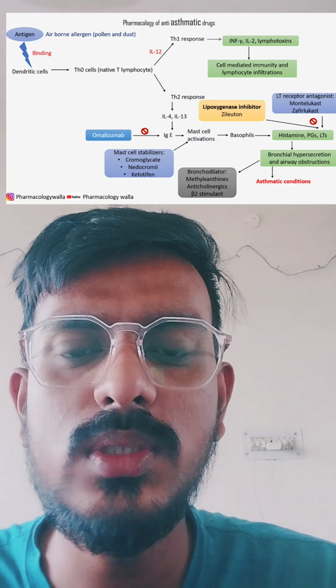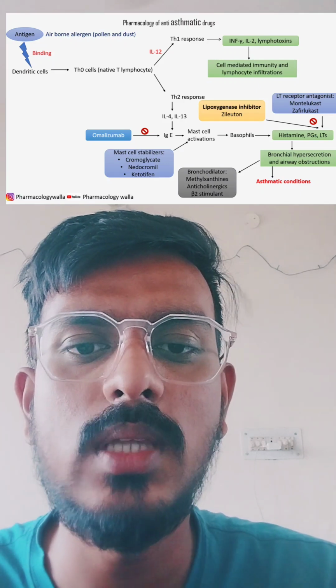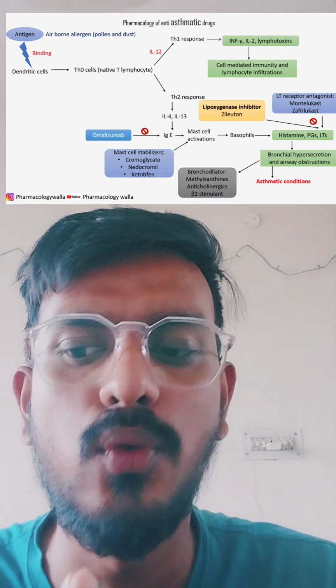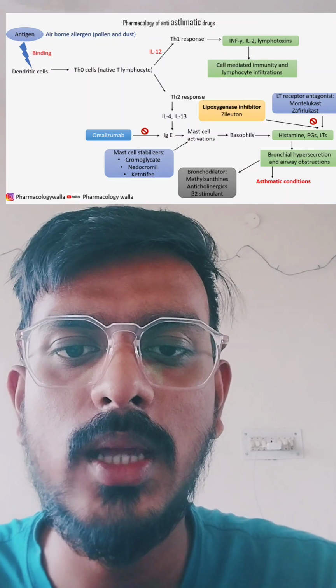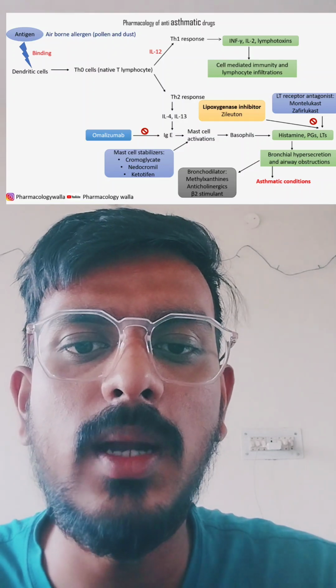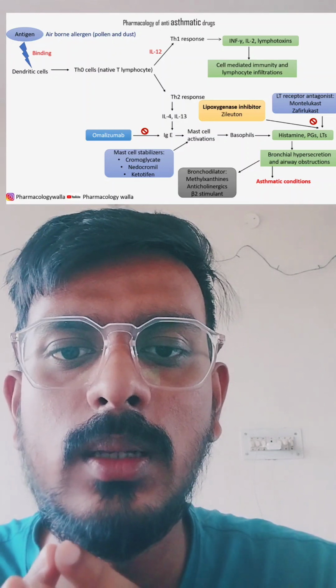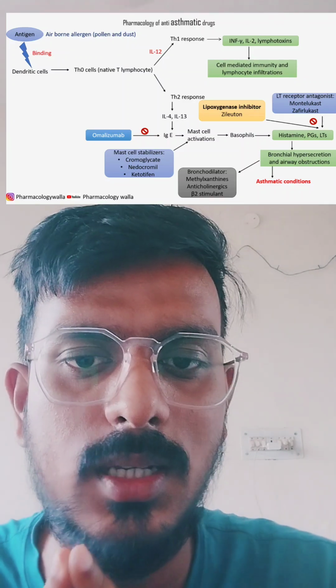When the Th2 cells are activated, they will further release interleukin 4. Interleukin 4 and interleukin 13 ultimately activate IgE, immunoglobulin E, which is basically responsible for the type 1 hypersensitivity reaction.